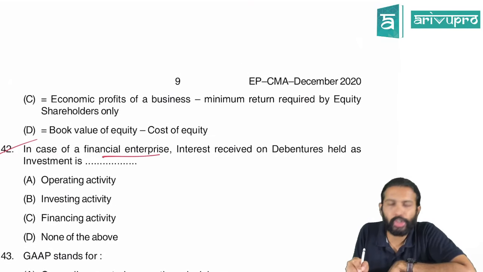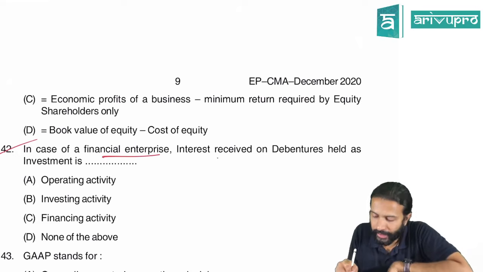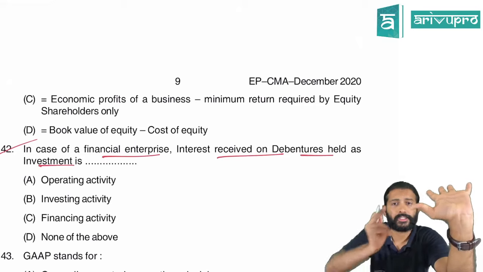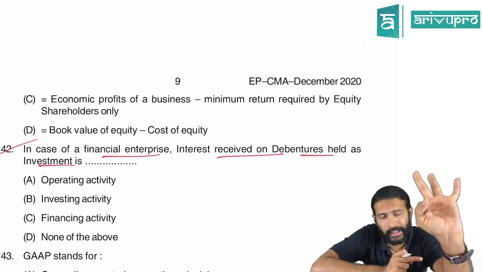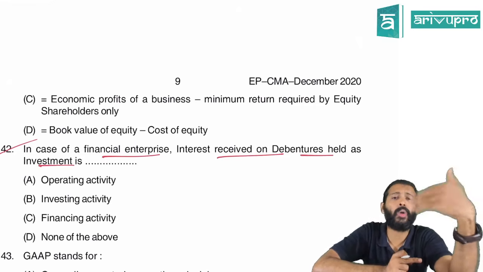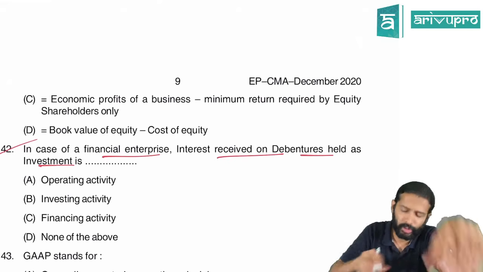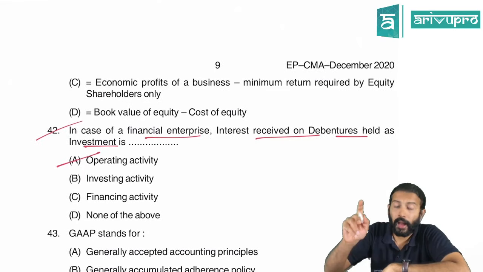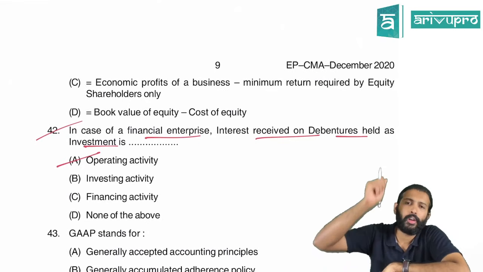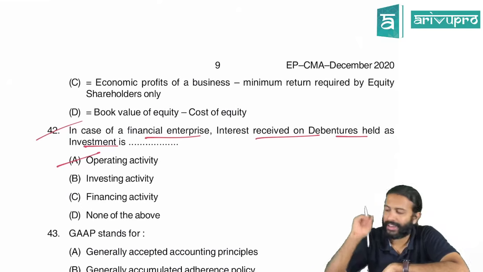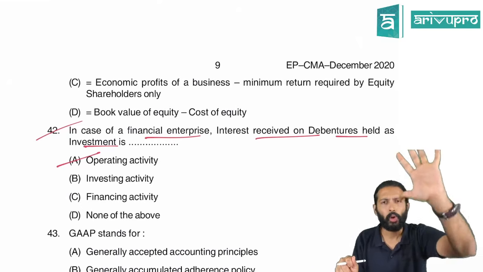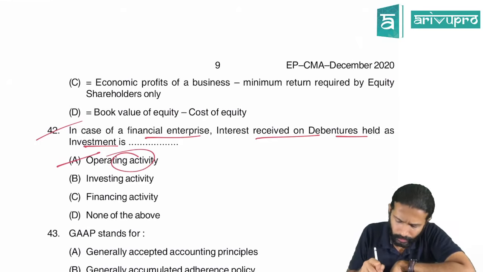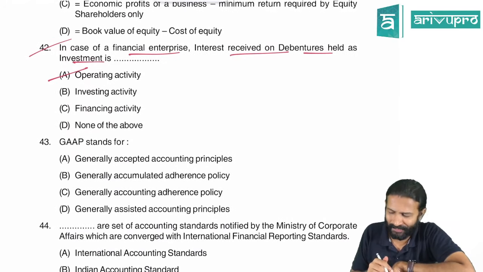In case of a financial enterprise, the interest received on debentures is what activity? For a financial enterprise, interest received, dividend received, and interest paid are all part of their operations. So it is part of their operating activity. A, very straightforward question. However, dividend paid for a financial enterprise is still a financing activity only. Only interest paid, interest received, and dividend received, these three are part of their operations. We have anyway done enough questions on that.